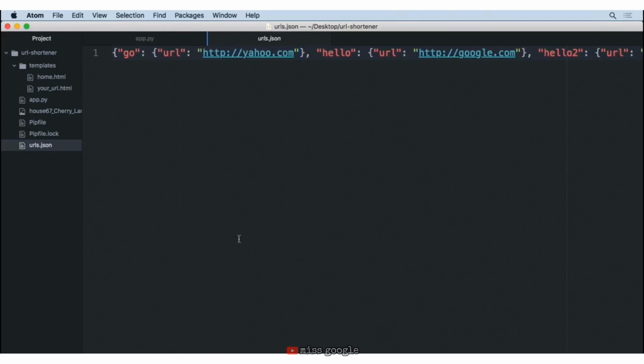Or if they visit our site /go, it will redirect them to yahoo.com. So how do we do this? Well, we need a new route to find these situations when someone has specified these unique URLs.